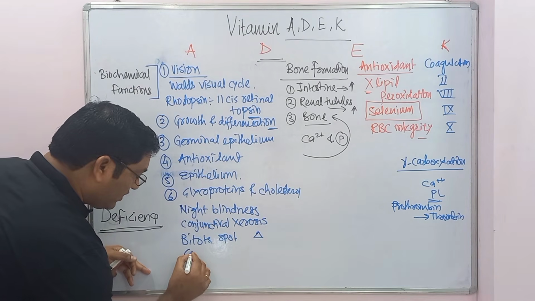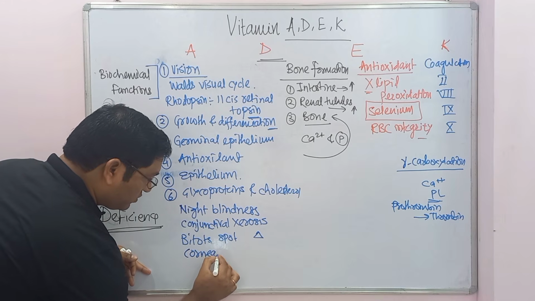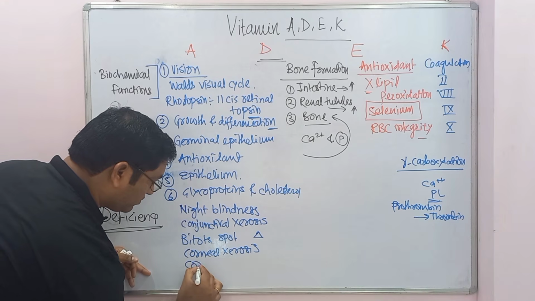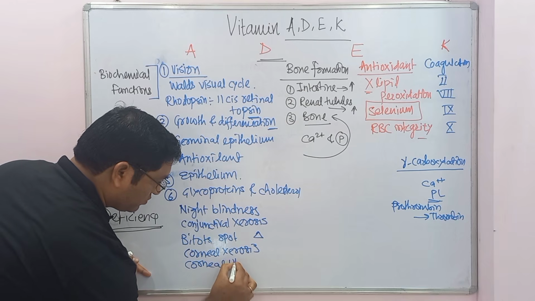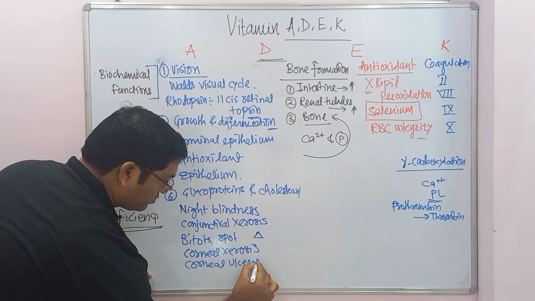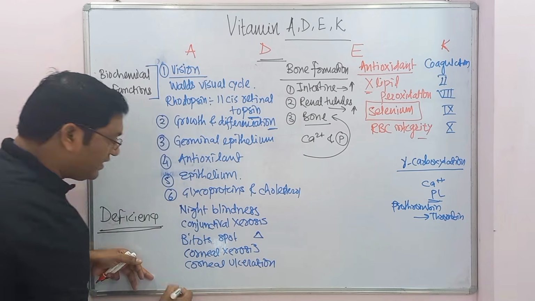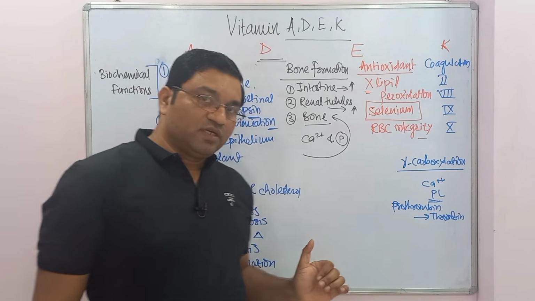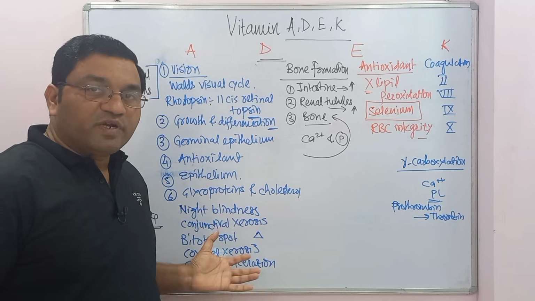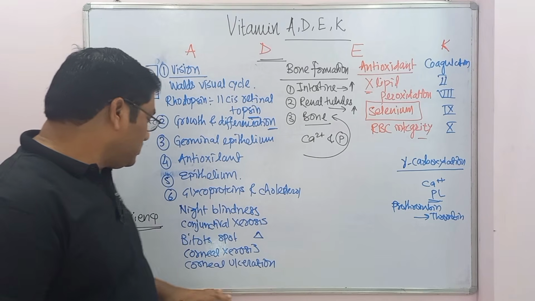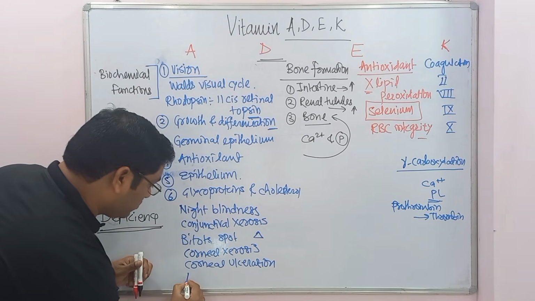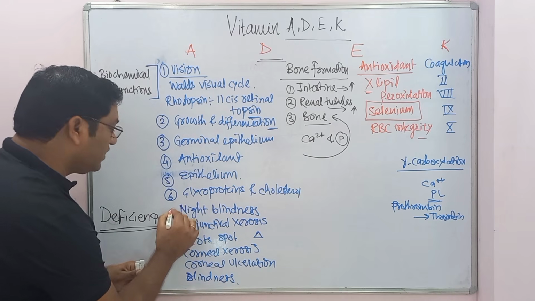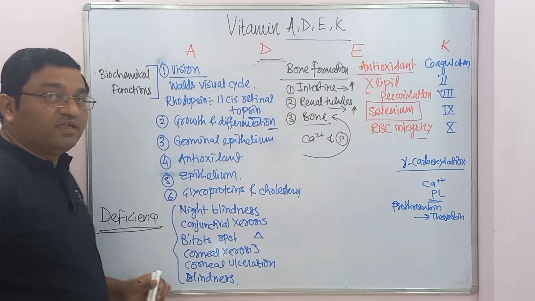Then corneal xerosis followed by corneal ulceration. And blindness, this is the preventable blindness. This is the most common cause of preventable blindness, vitamin A deficiency. So these are the deficiency manifestations of vitamin A.